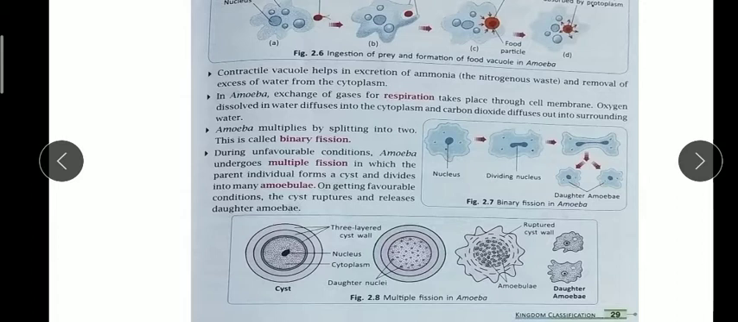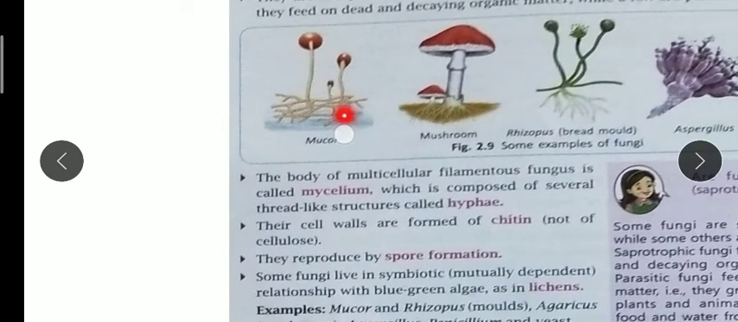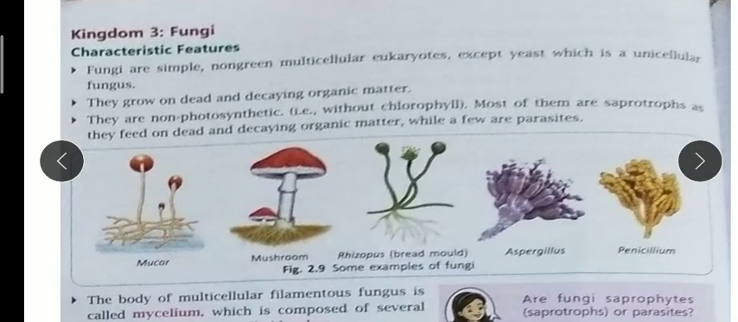Now the third kingdom is kingdom fungi. What are the characteristics of kingdom fungi? Fungi are simple, non-green, multicellular eukaryotes. They are not like protista, not unicellular; their body is made up of multiple cells. They are eukaryotes, with a well developed nucleus and other cell organelles, except yeast cell. This is an exception, because yeast is a unicellular fungus.